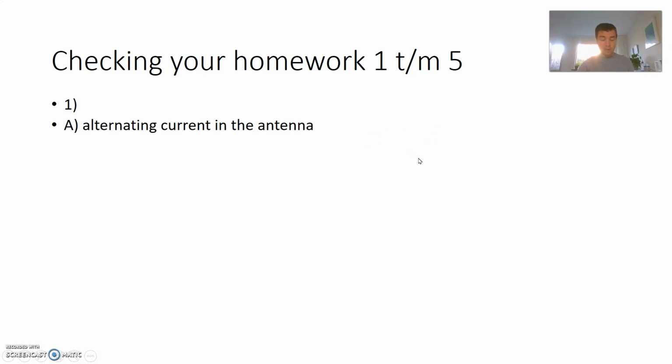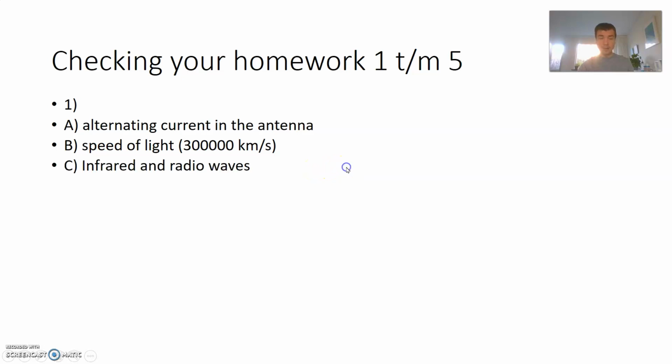At what speed do electromagnetic waves move through a vacuum? That's a standard number. It's the speed of light, 300,000 kilometers per second. What type of radiations have longer wavelengths than visible light? Well, you can look it up in the text. That are infrared and radio waves.